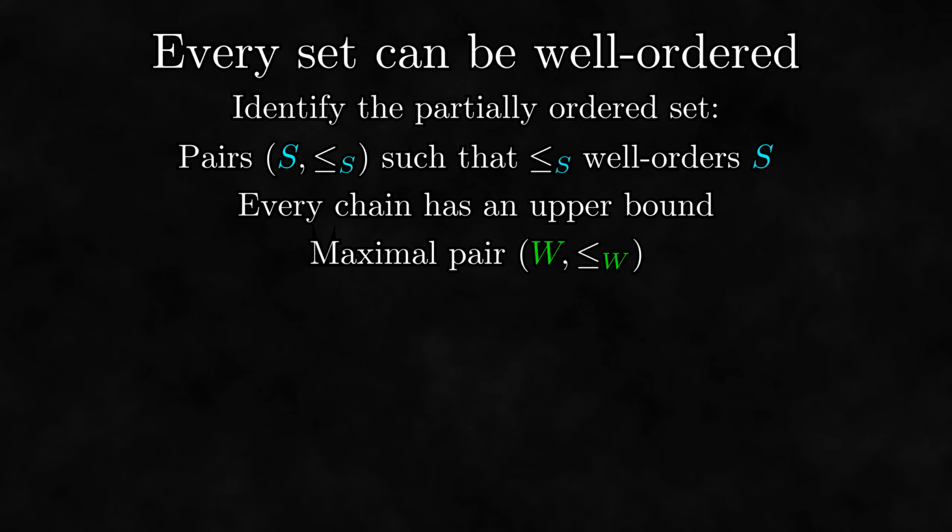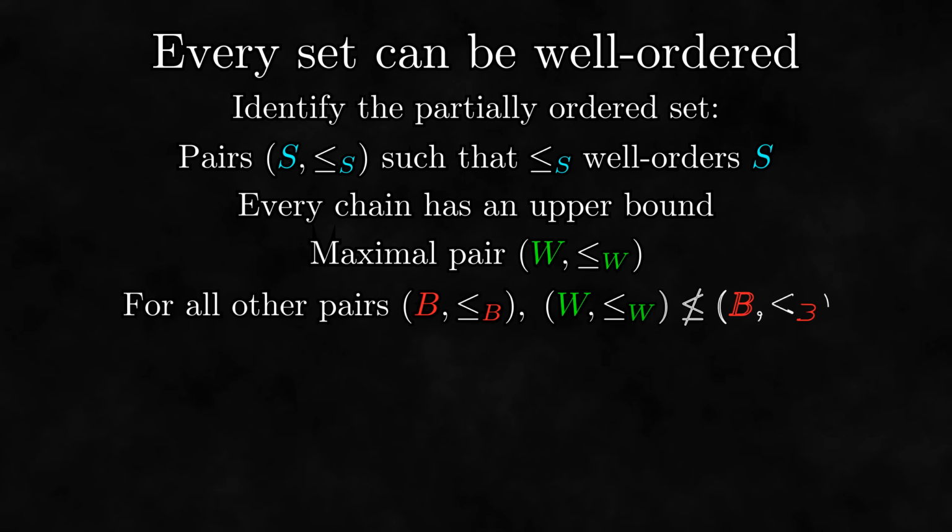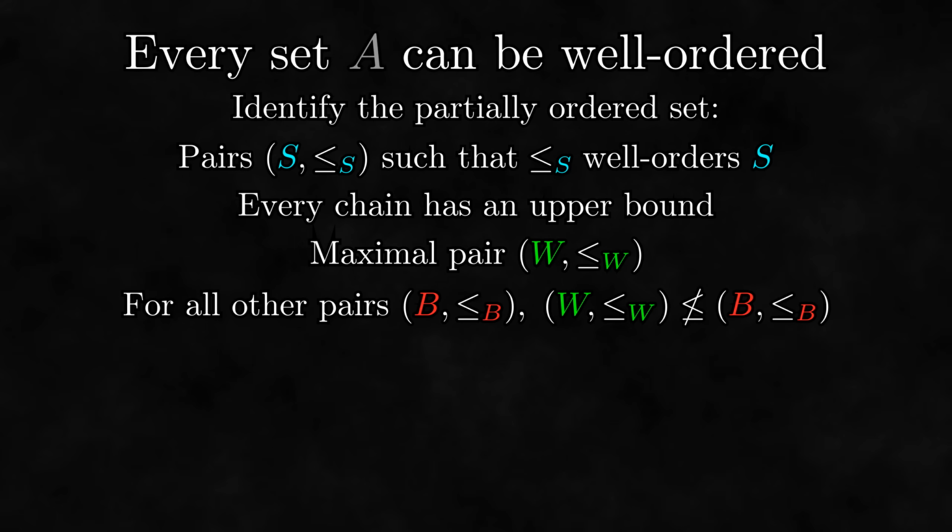It being maximal means that there is no other subset with a well ordering that extends this one. We need to find some well ordering on the whole set from this. To do this, I will show that the set W is, in fact, the whole set. I haven't named the set we're working with until now, so I'll call it A. We will need to use maximality to prove this. Like I said before, we will prove it by contradiction. So assume that W is not equal to A.